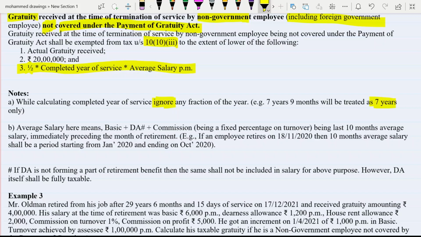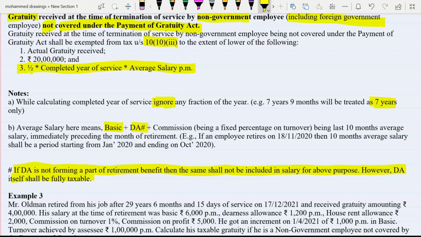Now, what is average salary? Here it means basic salary plus DA. And here a hashtag is given in DA. That means you have to take only the forming part of the DA. That means if DA is not forming part of retirement benefit, then the same shall not be included in salary for the above purpose. However, DA itself shall be fully taxable. That means whenever you are calculating the benefit of gratuity, whenever you are including DA, you have to include only the forming part. Don't take the not forming part. But that doesn't mean you don't tax the not forming part.